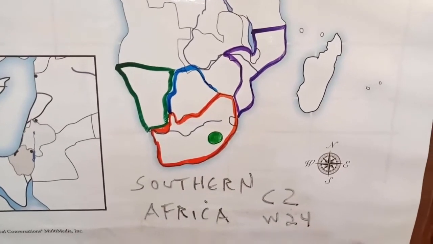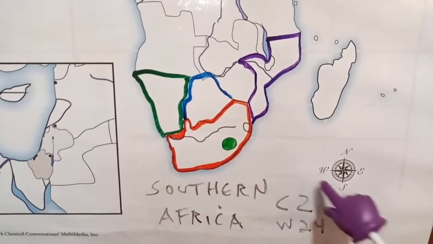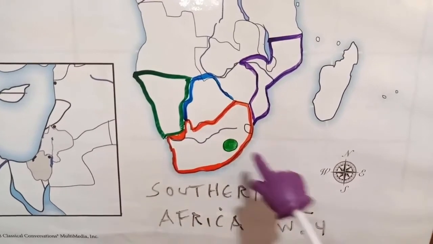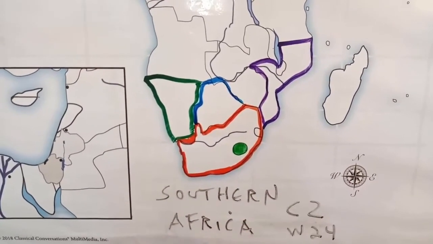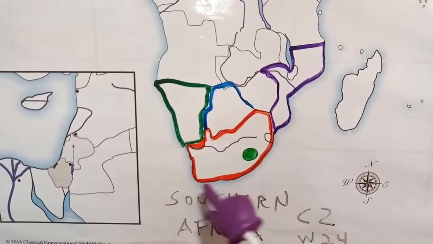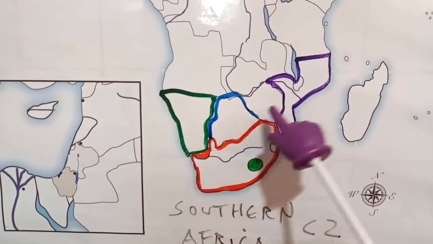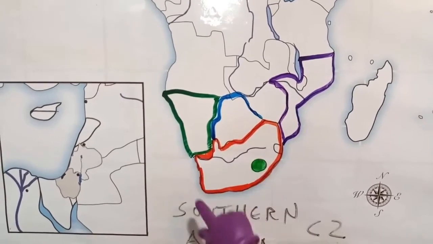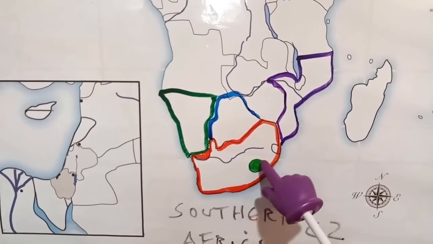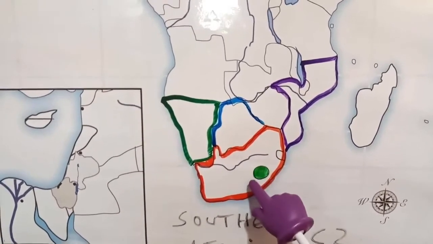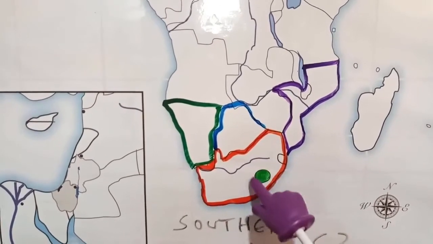Cycle 2, Week 24, Geography. We're in Southern Africa, and the nation, that orange nation on the bottom, looks like a shoe with a shoelace. That's a river. That is South Africa. In the middle of South Africa, we have that green circle. That's actually Lesotho. Lesotho, it's a little nation inside South Africa.